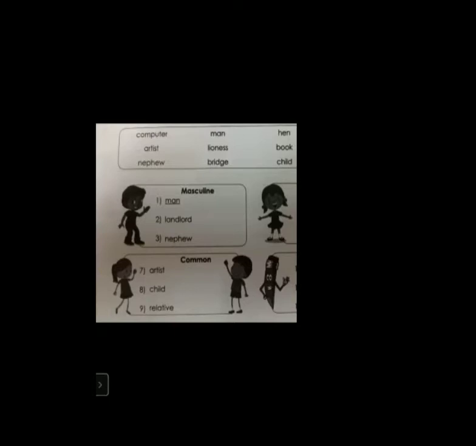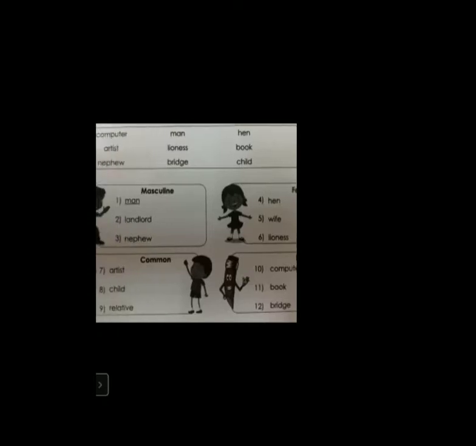The first one you see is computer. So computer, which gender will it go under? This is a non-living thing. So it will go under neuter gender. Computer will go under the neuter gender. Then man.